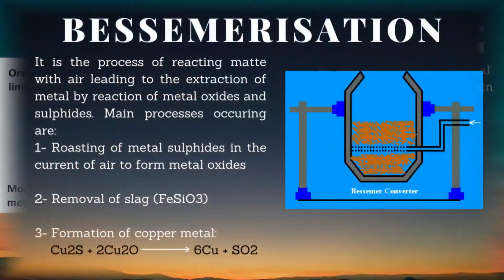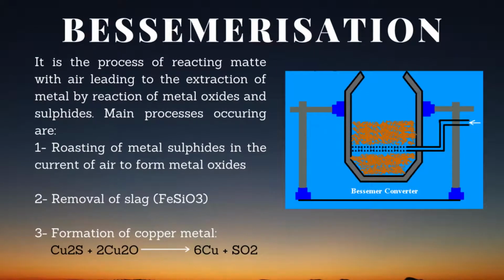Number 4, Bessemerization. Bessemerization is the reaction of matte, meaning copper sulfide, with air. In this, the molten matte is introduced into a Bessemer converter and heated with a blast of air blown through pipes known as tuyeres. The main reactions taking place are as follows. 2Cu2S plus 3O2 react together to form 2Cu2O plus 2SO2. 2 molecules of iron sulfide FeS react with 3 molecules of oxygen to produce 2 molecules of iron oxide plus 2 molecules of sulfur dioxide.